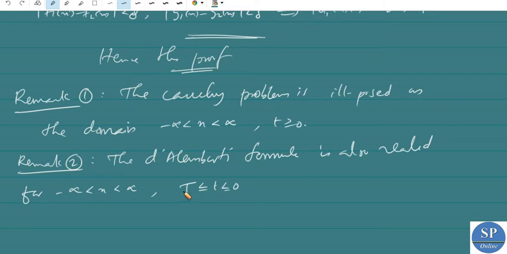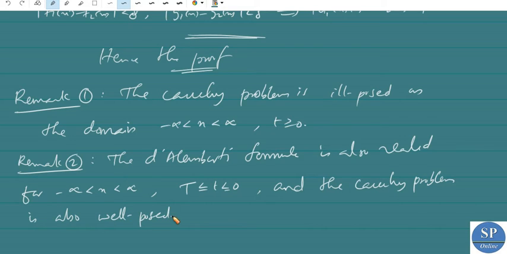That is for negative time, from capital T to 0. Okay, so D'Alembert's formula is also valid in this domain, and the Cauchy problem is also well posed in this domain. Okay.